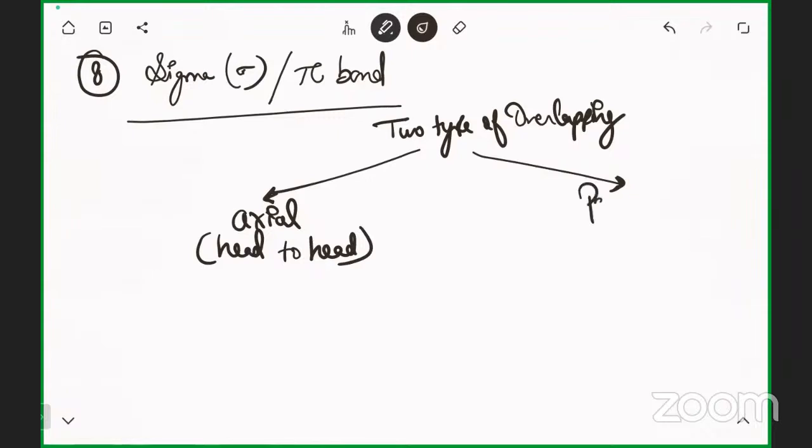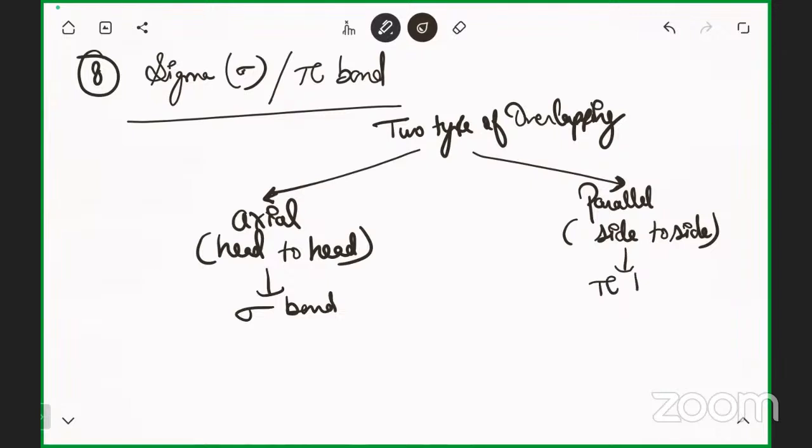While I'm talking about parallel overlapping, you can say side to side. By head to head overlapping, there is a formation of sigma bond. By side to side overlapping, there is a formation of pi bond. Clear? Head to head, just like an s orbital, this is a head to head overlapping.